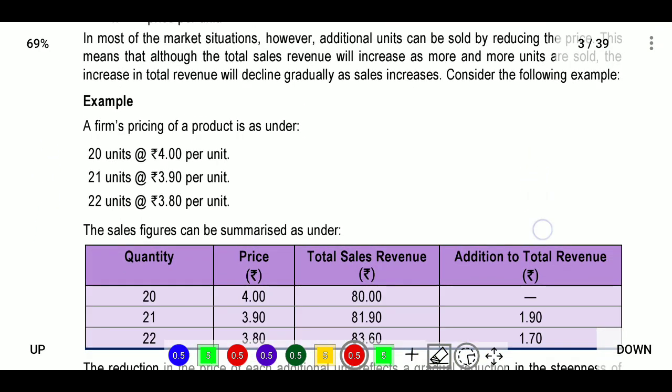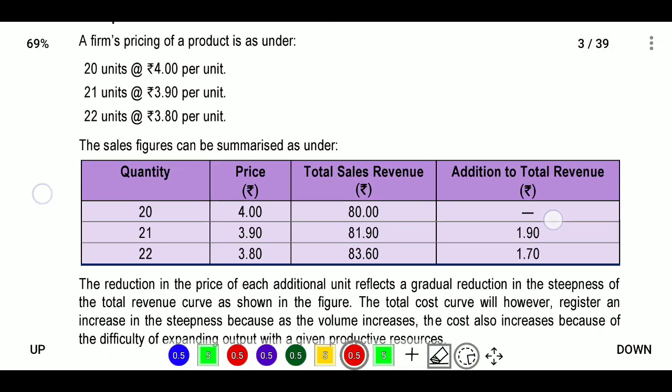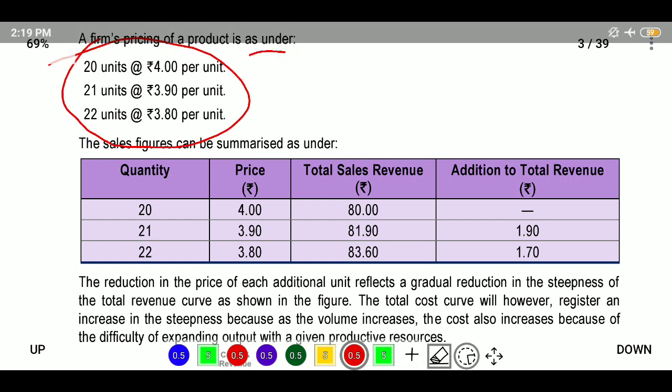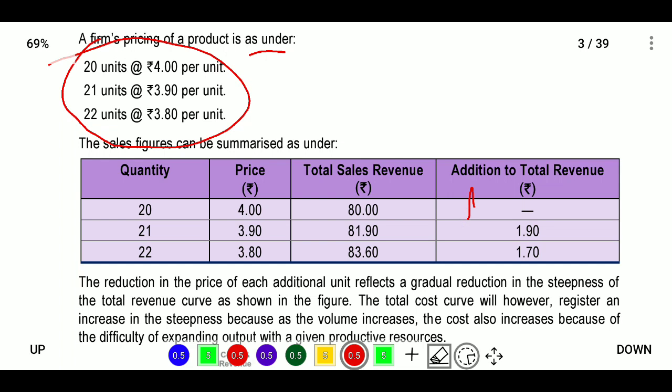For example, if a firm prices a product at 4 rupees per unit for 20 units, 3.9 for 21 units, and 3.38 for 22 units, then as volume or demand increases, the price automatically decreases.